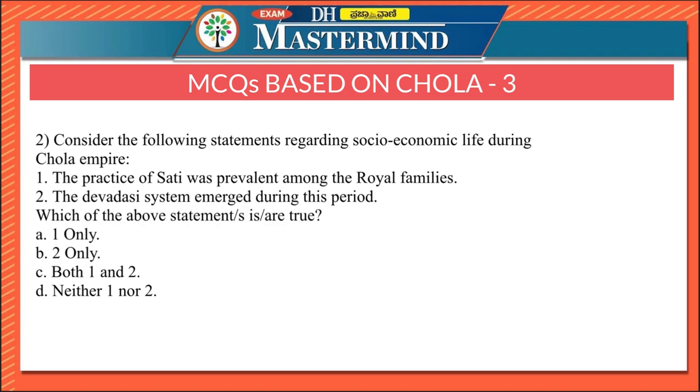Second question says, consider the following statements regarding socio-economic life during Chola Empire. The practice of sati was prevalent among the royal families. The Devdasi system emerged during this period. Both the statements are correct here. Therefore, the right option is option C, both 1 and 2.